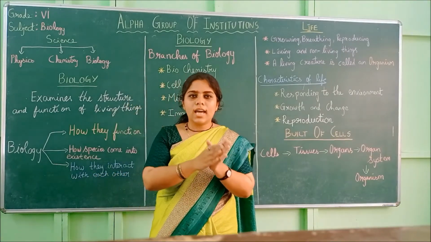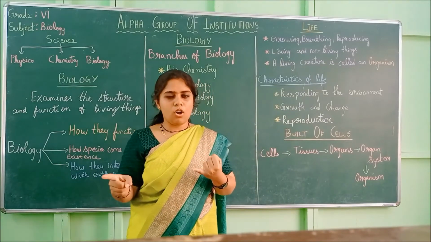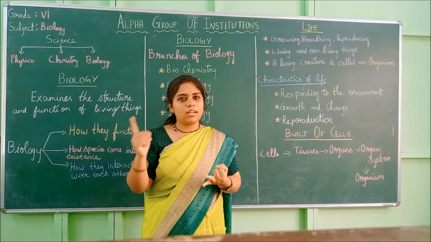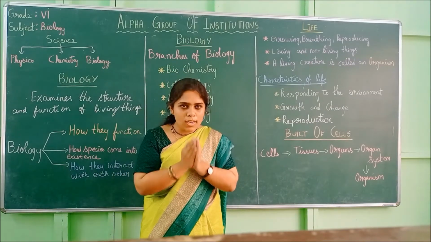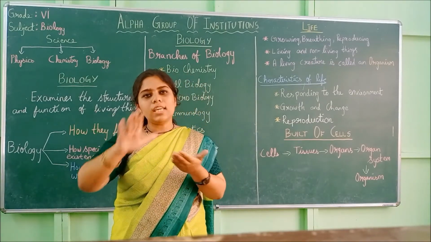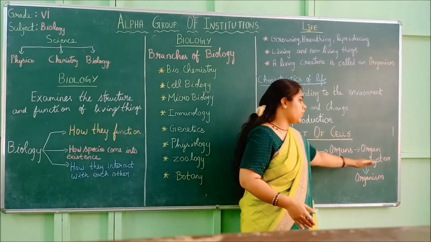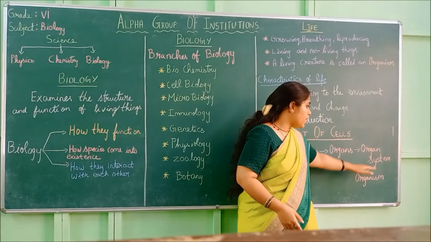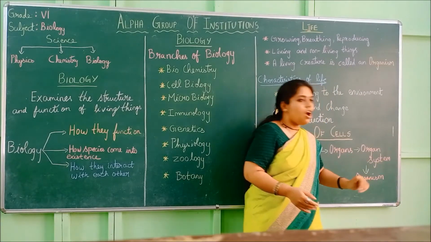If you take the digestive system as an example, we have the pancreas, that is an organ. We have the liver, that is an organ. We have the stomach, that is also an organ. So in one organ system, we have many organs involved. That is what is said here. Many organs together form an organ system, and many organ systems together form an organism.